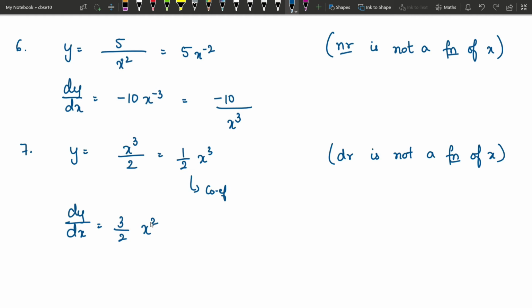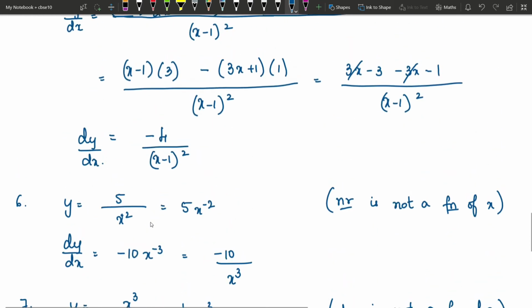Again here we have not applied the quotient rule. So remember, to apply the quotient rule, both numerator and denominator should have the variable x. If only one of the numerator and denominator has x, then you are not applying the quotient rule. You just bring it to the numerator and solve it like a normal function.